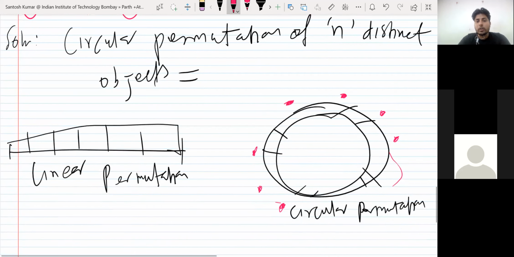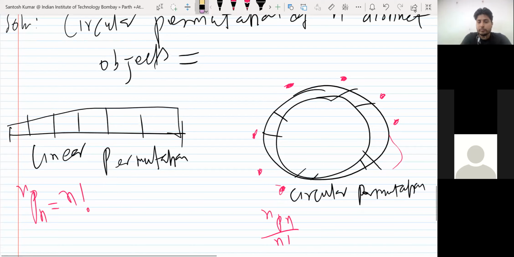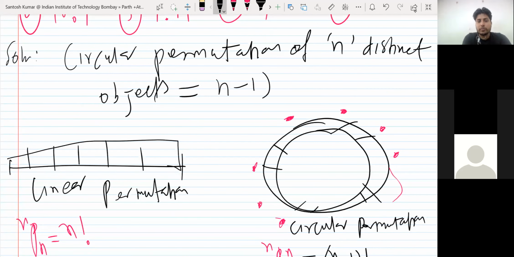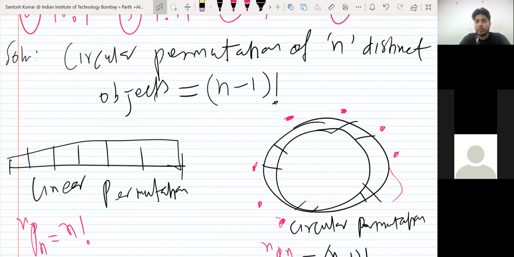So the linear permutation of n different objects is n factorial. You also know it as nPn, which is n factorial. And the circular permutation of n objects is nPn upon n. We divide by n because n different linear permutations contribute only one circular permutation. So the answer is n minus 1 factorial. The circular permutation of n distinct objects is n minus 1 factorial.